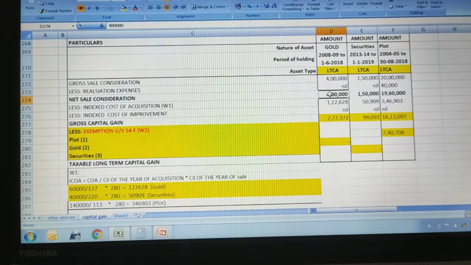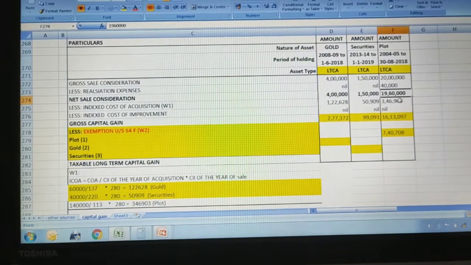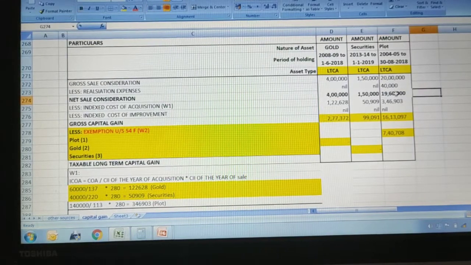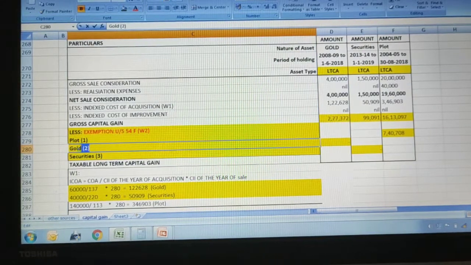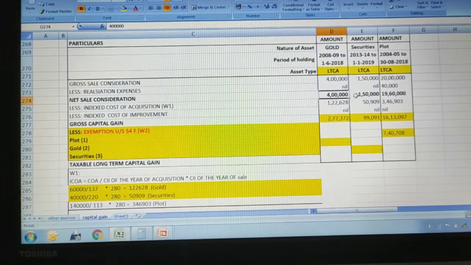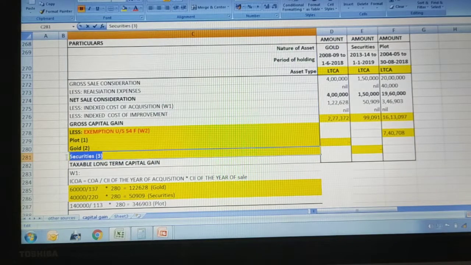So here gold is 4 lakhs, securities net sale consideration is 1,50,000, and plot is 19,60,000. So first we will declare for 19,60,000, that is the plot. Here, if you see, I have written plot as 1. Then I have written gold as 2 because the next highest is gold, that is 4 lakh, and third will be securities because it is 1,50,000.